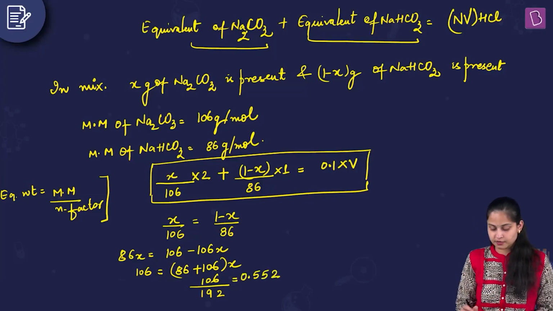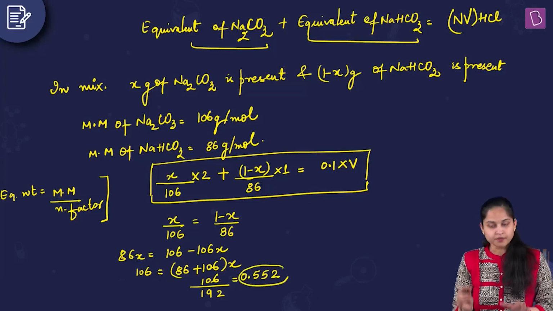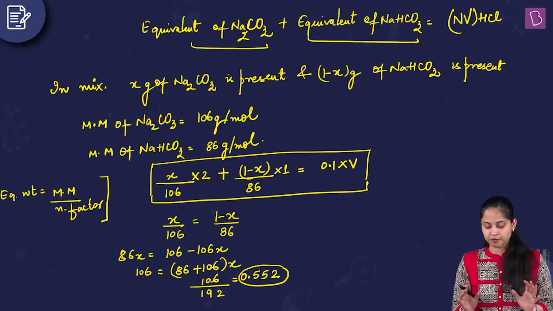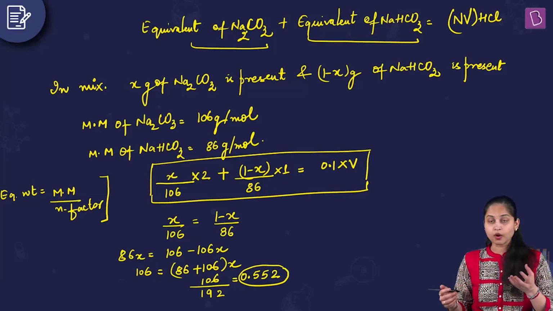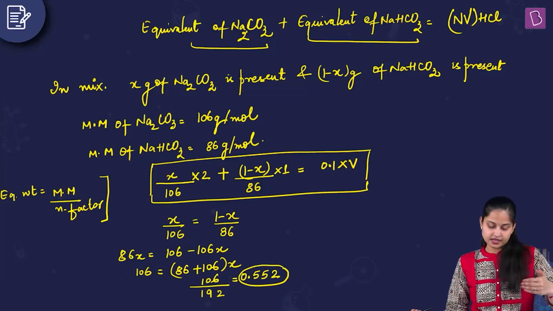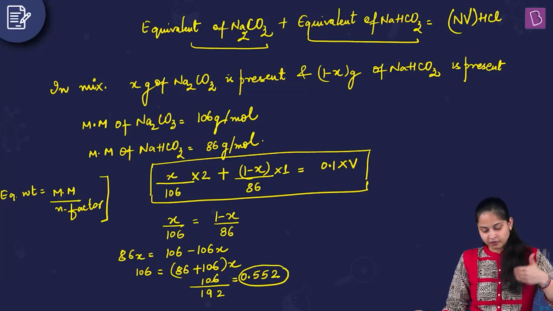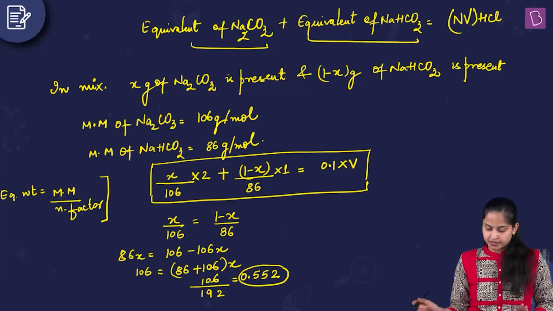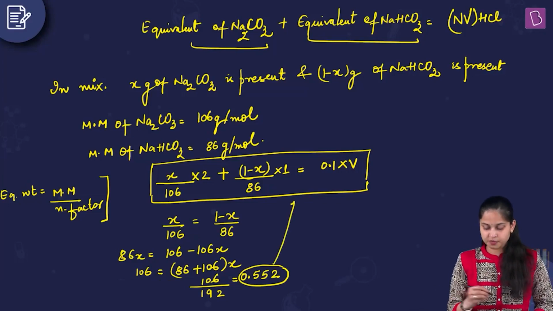So the value of X comes out to be 0.552. This is a simple division you need to do. Apply the approximation and get the result. You can make 106 as 110 and 192 as 190, and you'll get the answer. Fine. So substitute the value of X in this expression and get the result for the volume of HCl.